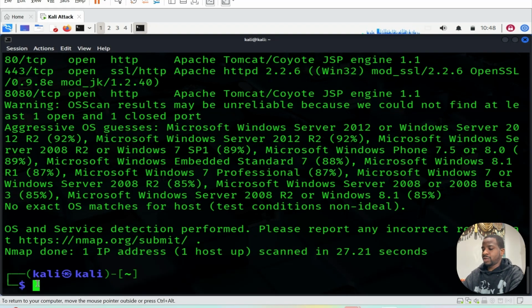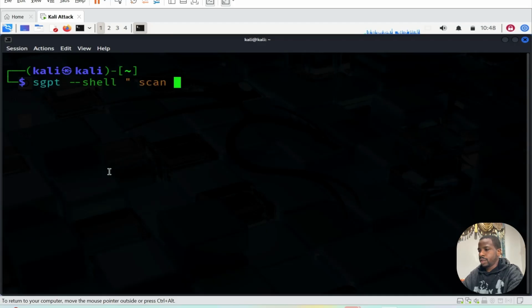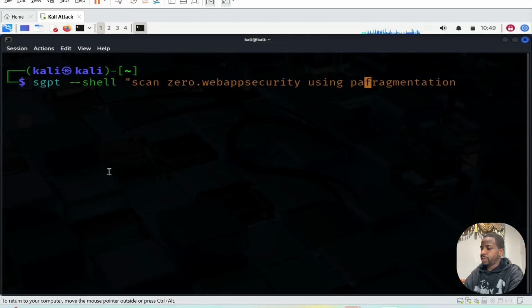Now let's go into some more interesting stuff. Let's do some firewall evasion on this thing. So let me clear my terminal. Let's say scan 0.webappsecurity, using, let's see what's a good firewall evasion. Let's say using packet fragmentation.